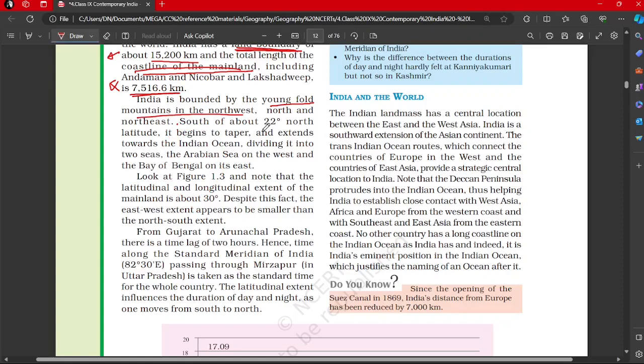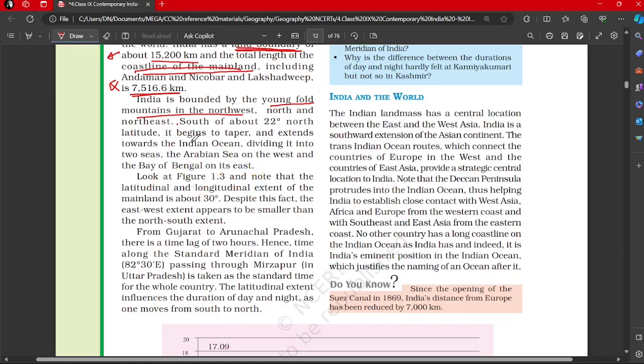South of about 22-degree north latitude, it begins to taper and extends towards the Indian Ocean, dividing it into two seas, the Arabian Sea and the Bay of Bengal. So again, it is talking about India. If this was India, it is extending towards the Indian Ocean, and it is dividing the Indian Ocean into the Arabian Sea and the Bay of Bengal, right? So that's what is being talked about here.